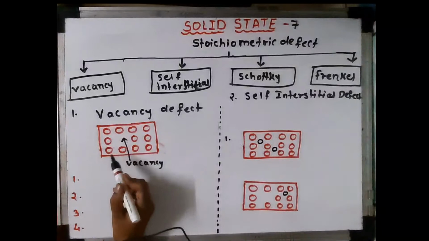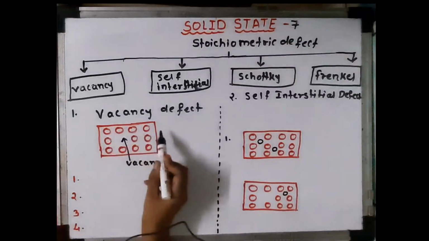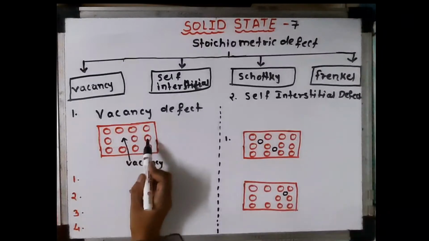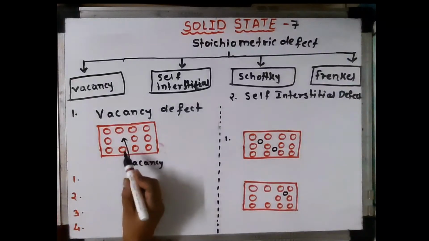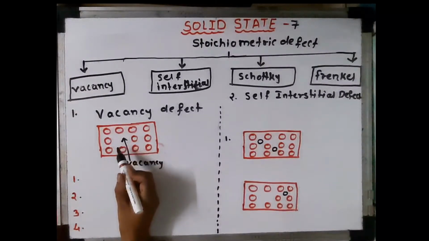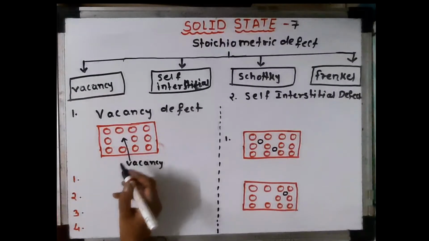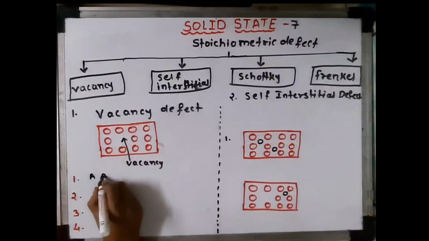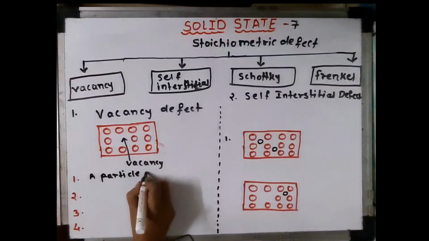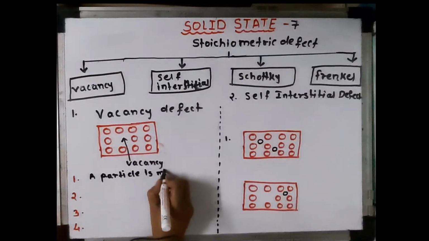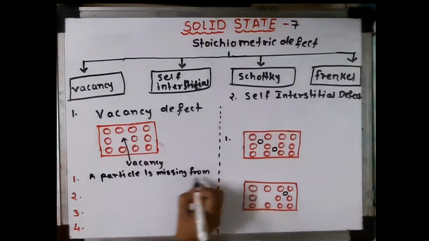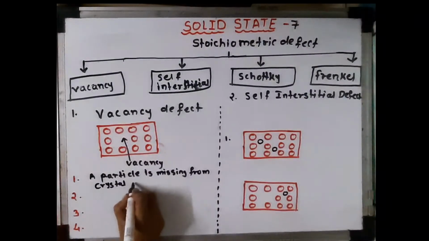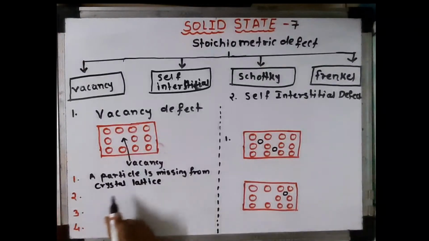Look at this diagram. This is a crystal structure and it is made up of cations and anions, and one particle in this crystal is missing and it creates a vacancy. So during the crystallization of a solid, a particle is missing from the crystal lattice.